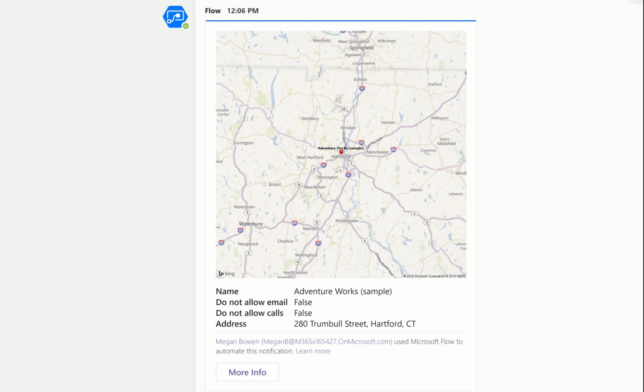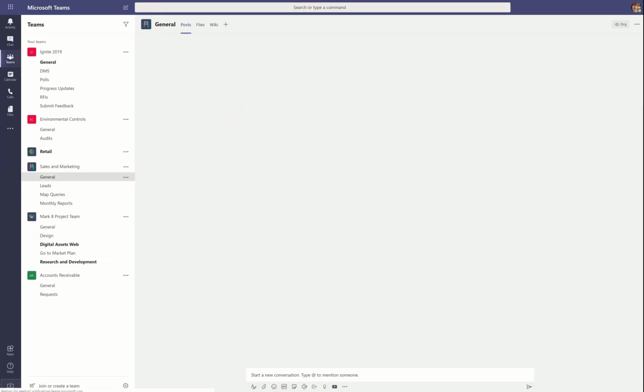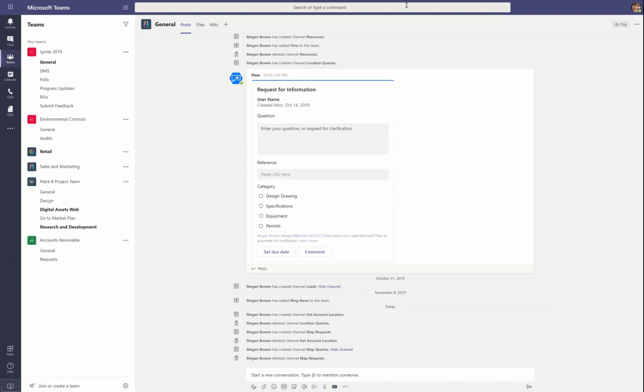I think I'm zoomed out relatively much here, but let's change that as we look at the flow. And then the more info can actually be linked to the address of the website for that company. Okay, so now that you have an idea of what this is doing, let's zoom back out and look at our flow.